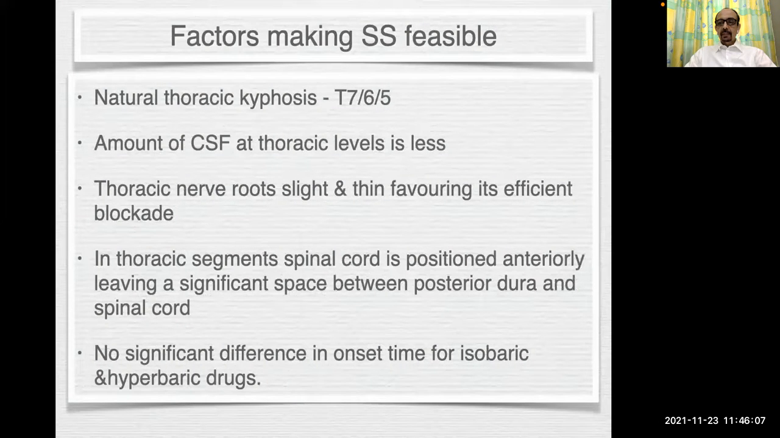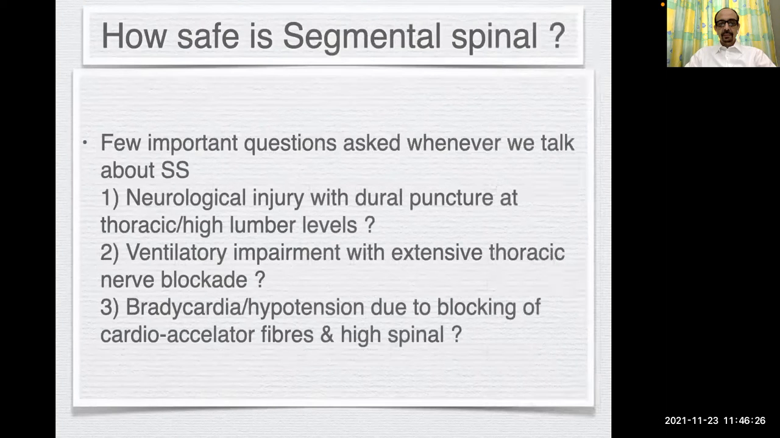The factors making segmental spinal feasible: there is natural thoracic kyphosis at T7, T6, T5, and the amount of CSF at thoracic levels is very less. Thoracic nerve roots are very slight and thin, favoring efficient blockade. In thoracic segments, the spinal cord is positioned anteriorly, and there is no significant difference in the onset time for isobaric and hyperbaric drugs at thoracic levels.